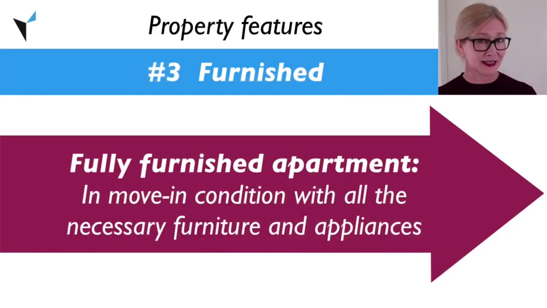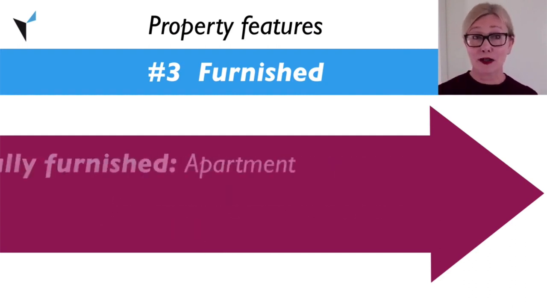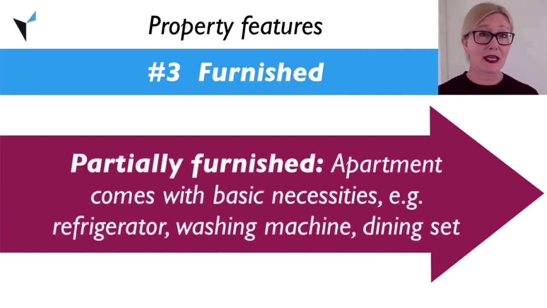and appliances. If an apartment is partially furnished, that means it comes with the basic necessities, like a refrigerator, a washing machine, and a dining set, but not with other types of furniture and appliances, like a television or a couch.